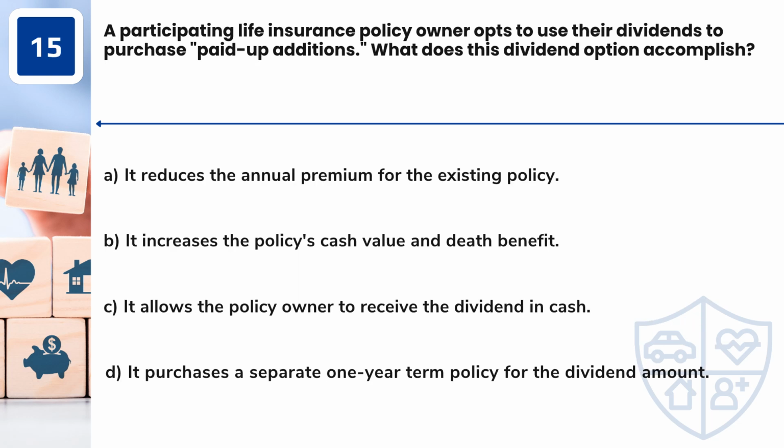Question 15. A participating life insurance policy owner opts to use their dividends to purchase paid-up additions. What does this dividend option accomplish? A. It reduces the annual premium for the existing policy. B. It increases the policy's cash value and death benefit. C. It allows the policy owner to receive the dividend in cash. D. It purchases a separate 1-year term policy for the dividend amount.